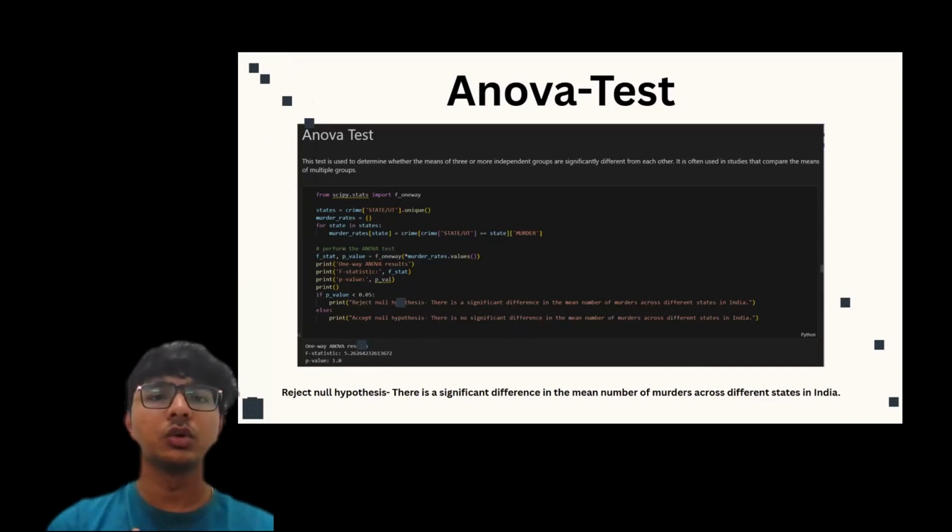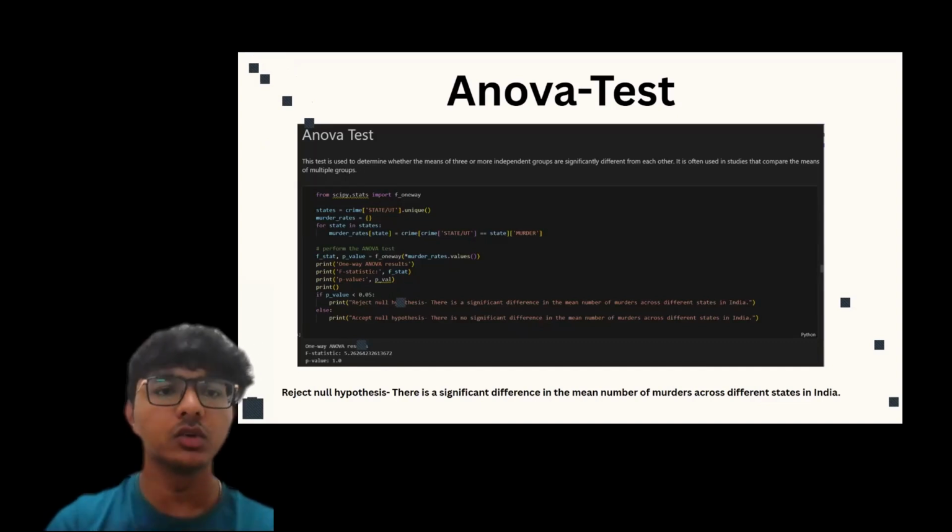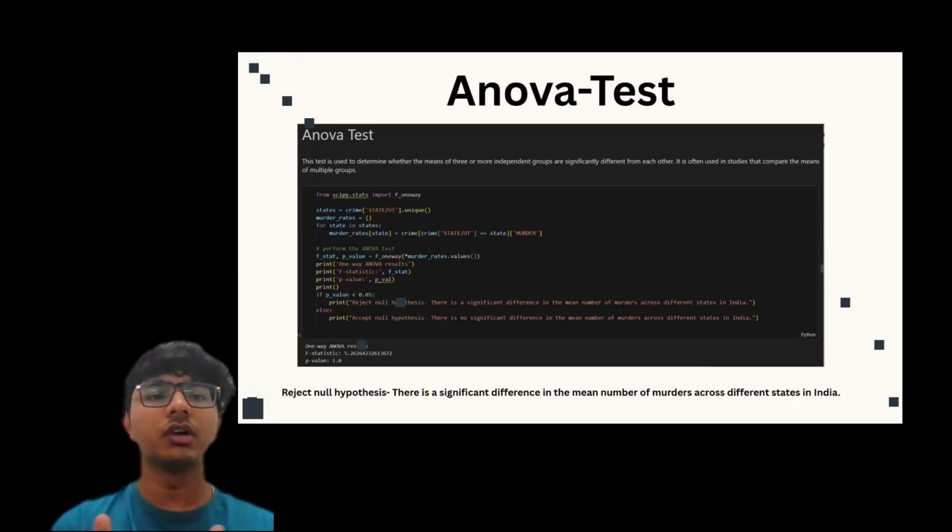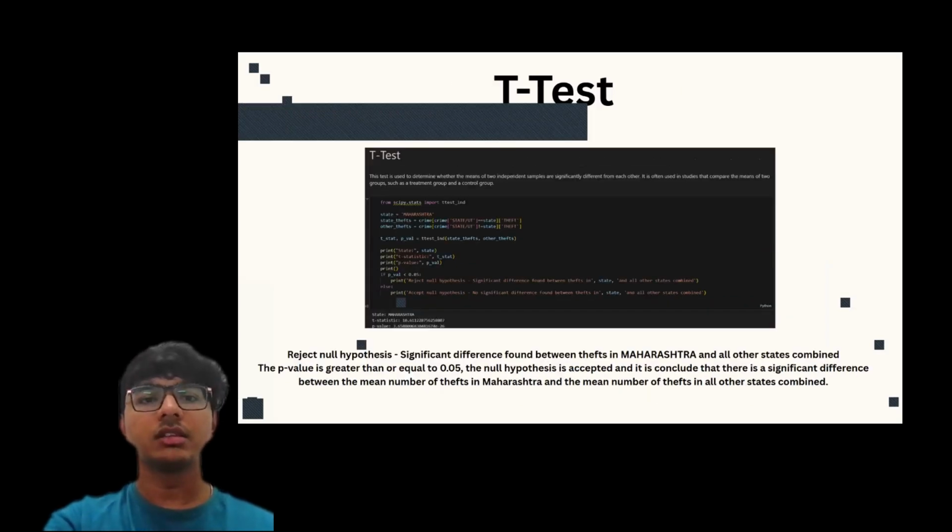And this is the ANOVA test. We import f_oneway from scipy.stats, and then we write all this code. As you can see, we declare an array, and in that array we store the principal components. We check each and every component in that array, and then we equate that with the other y-axis. If it predicts the correct value, then that component will be given as an output. And this is the t-test. This is also the same, a continuation of that one only.